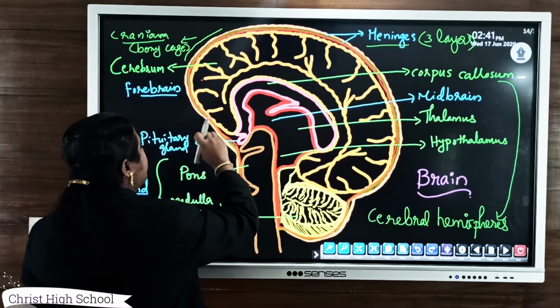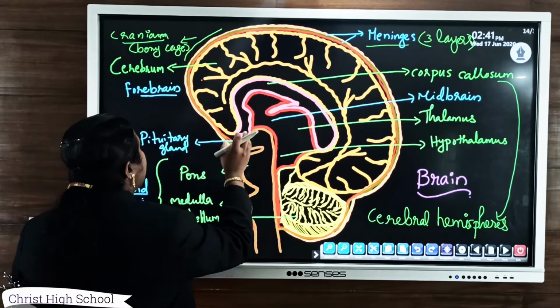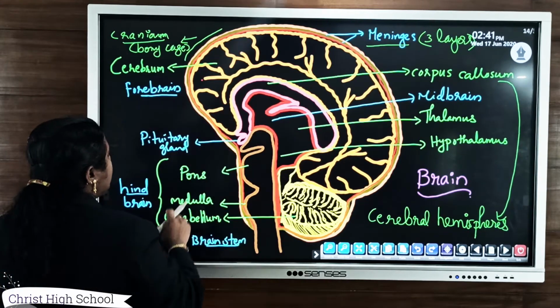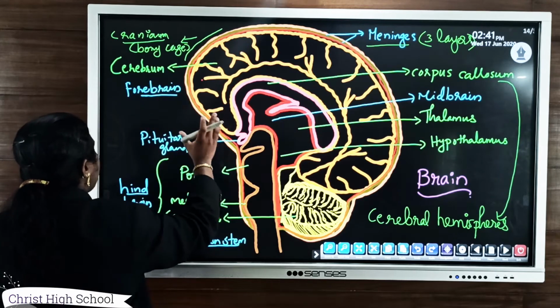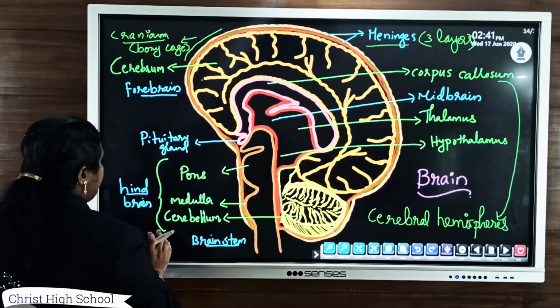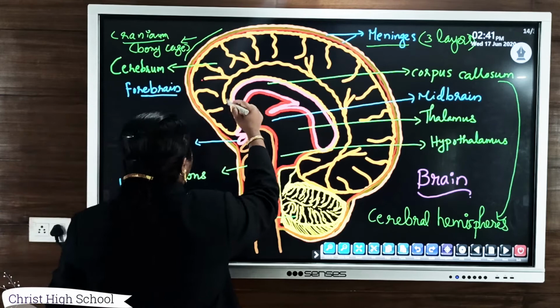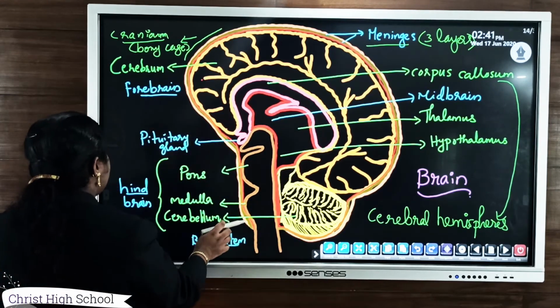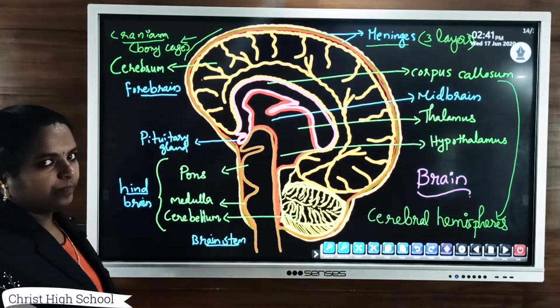Clear? And almost in the mid region of this brain is what is known as the midbrain. It will connect the upper part, the forebrain, with the hindbrain. That means the upper region is the forebrain, and the lower part is the hindbrain.